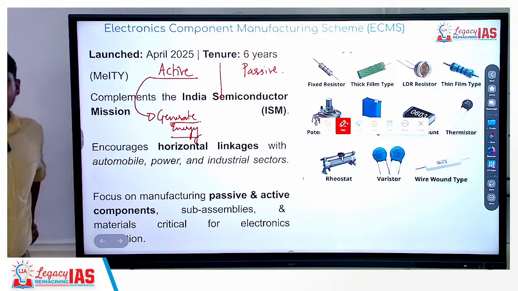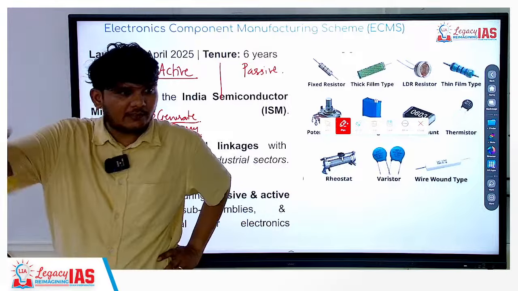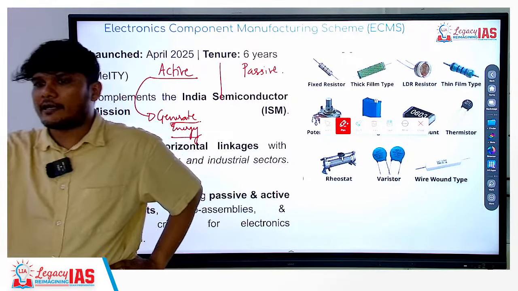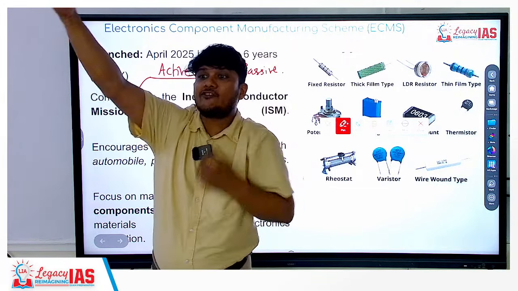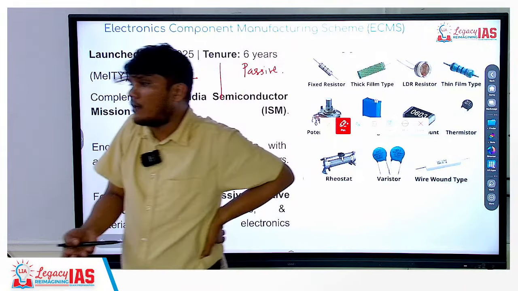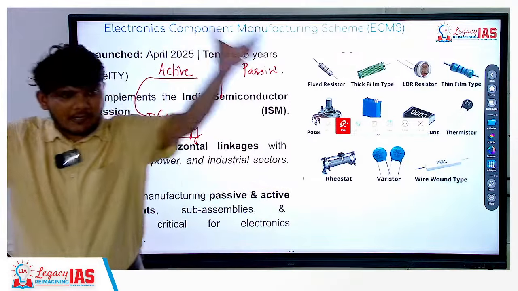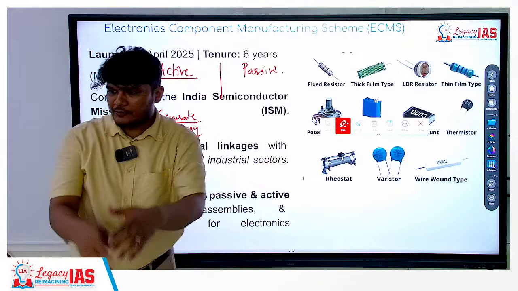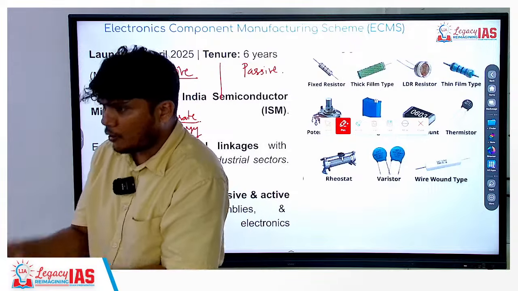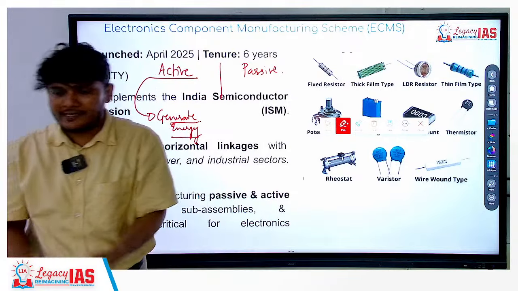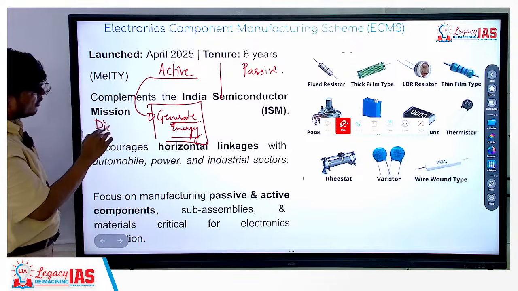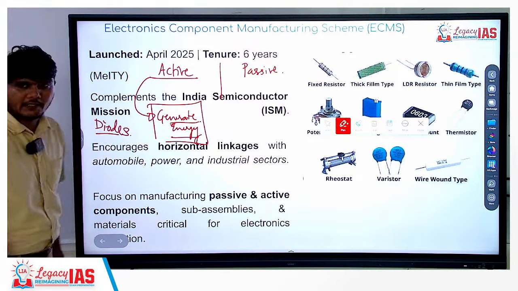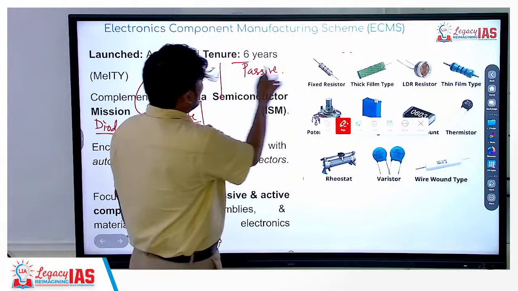So basically you have various turbines, they generate energy. How do they generate? Hydel energy. The water falls from a height, the potential energy gets converted into electric energy. So that's a macro example. At micro level, within our smartphones, within our laptops, there will also be a lot of components. Some of the components will generate energy. For example, your diodes are going to generate energy. The others are passive components.